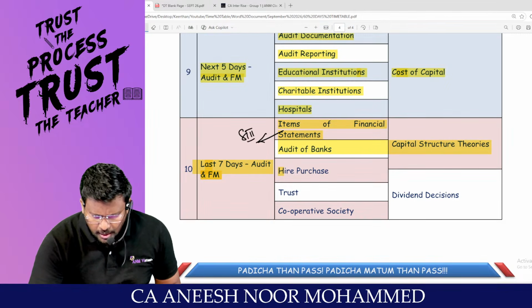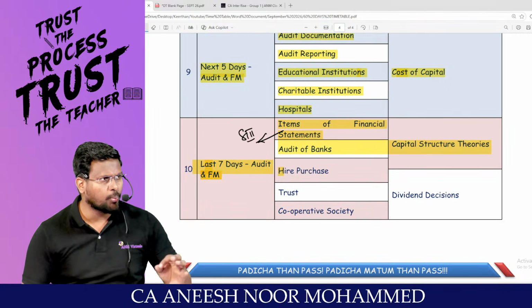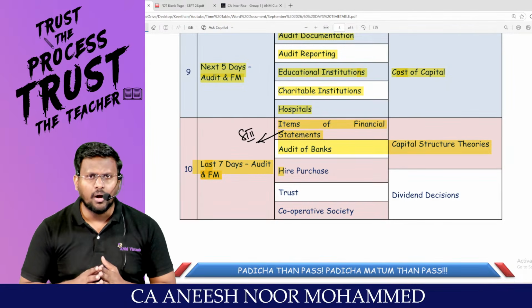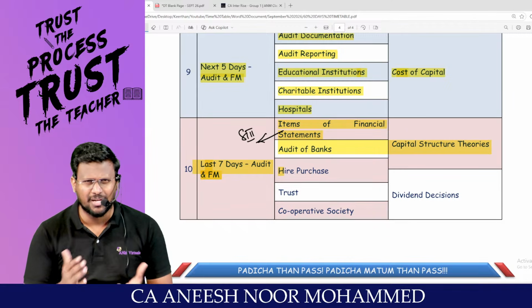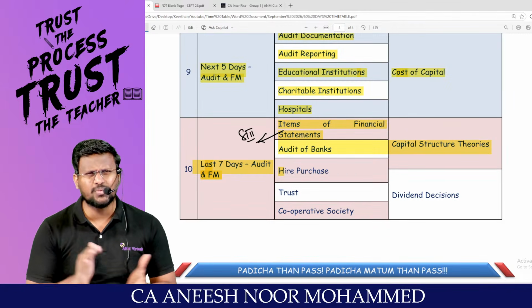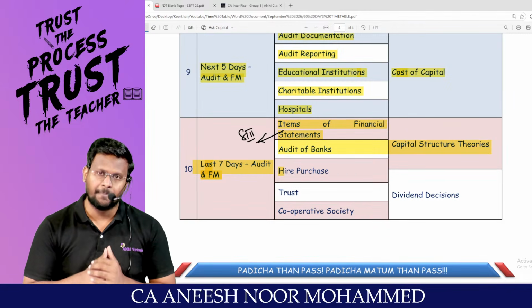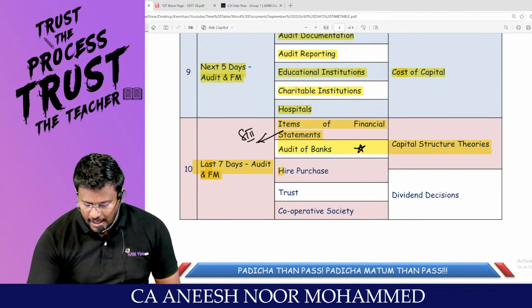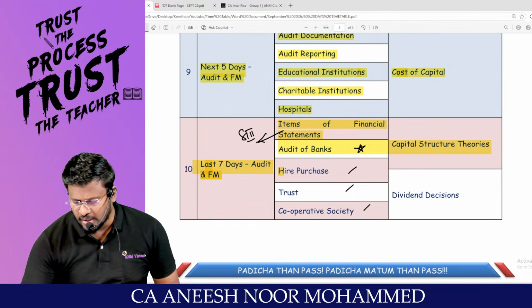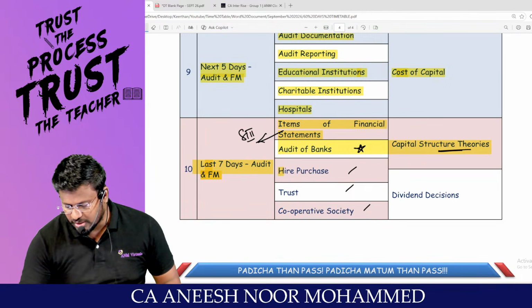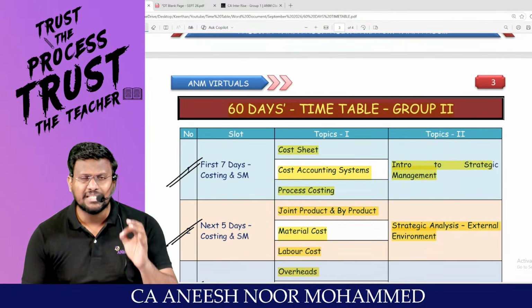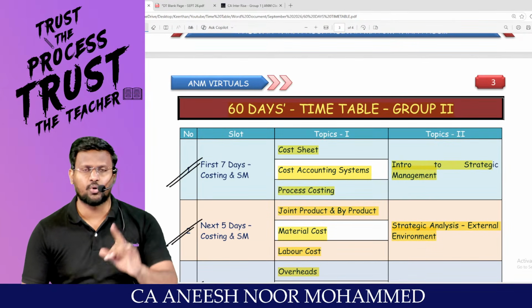How to audit share capital, reserves and surplus, long-term borrowings, debtors, creditors, everything. Then audit of banks, a very important topic for examination. Hire purchase, trust, cooperative society, and in FM, capital structure theories and dividend decisions. This is the proposed 60 days revision plan for G2.